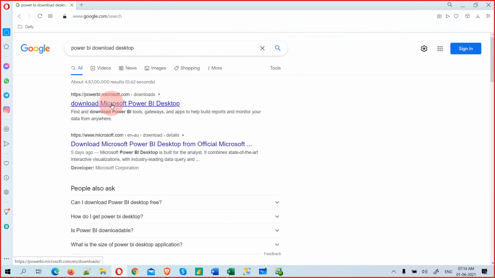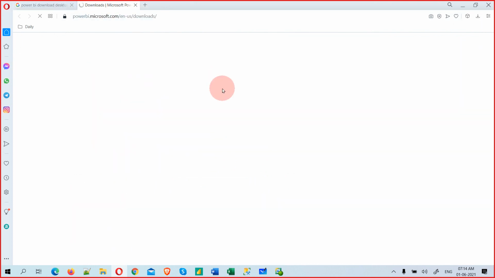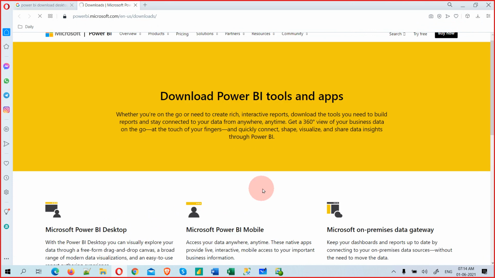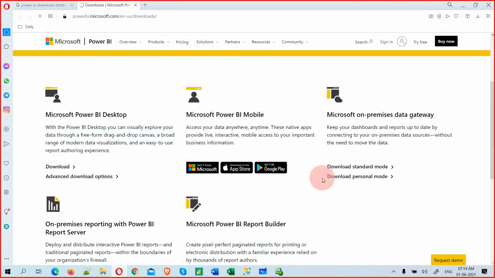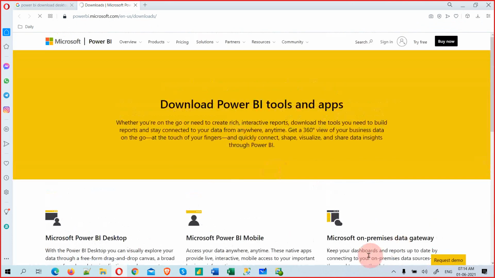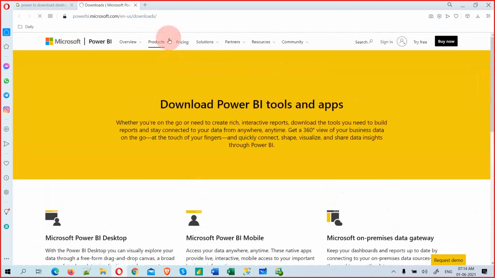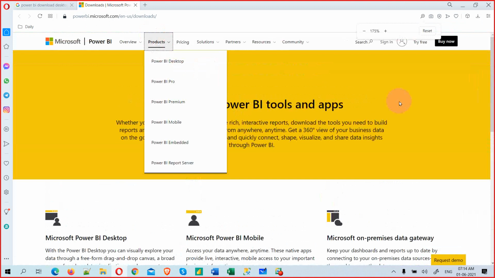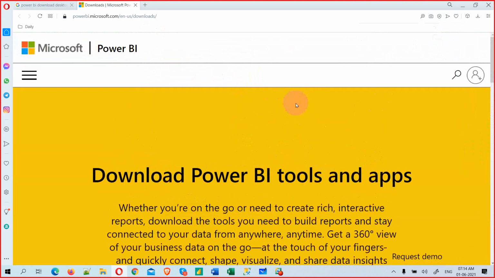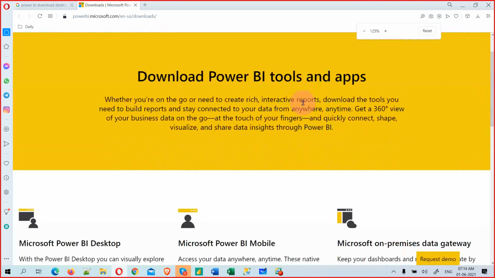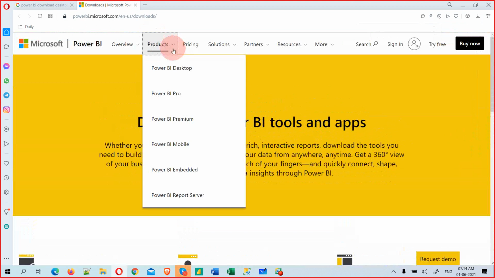You can control click so that it opens in the next page, or you can just click, that's perfectly fine. Now if you come down and see, it will give you what this is and everything. But under Products, if it is not big I can zoom it. Maybe it's too big. 125 is enough. Power BI desktop, this is the option we need to choose. Click on this.